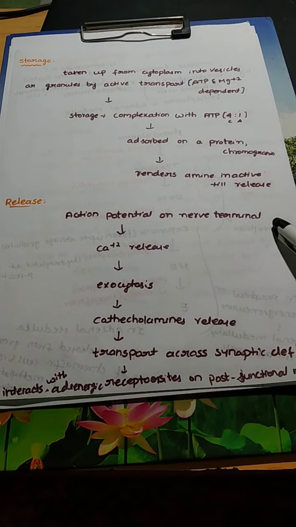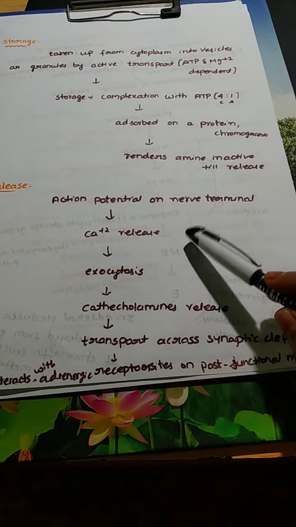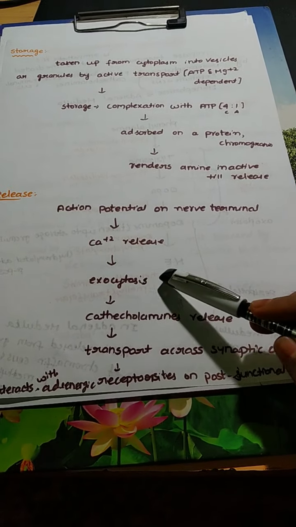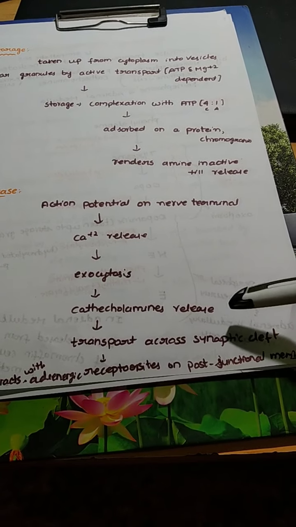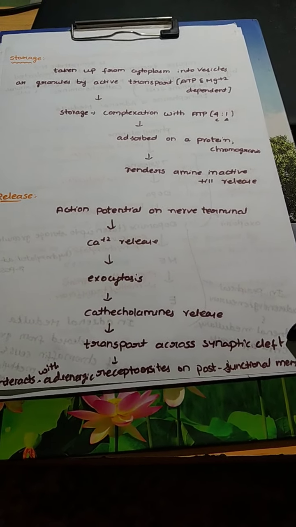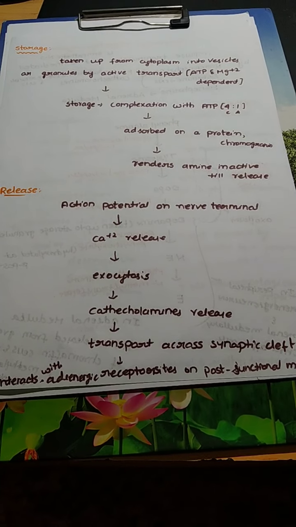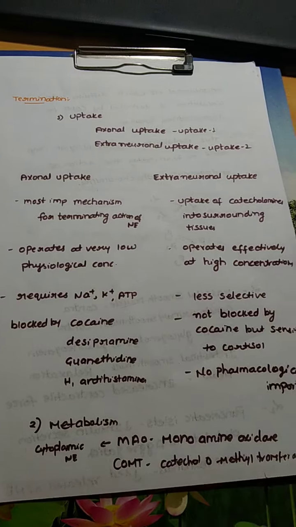The release happens when the action potential arrives at the nerve terminal. After the action potential arrives at the nerve terminal, there will be calcium release by which exocytosis happens and the catecholamines are released. These released catecholamines are transported across the synaptic cleft. After the transportation across the synaptic cleft, they will interact with the adrenergic receptors on the postjunctional membrane.